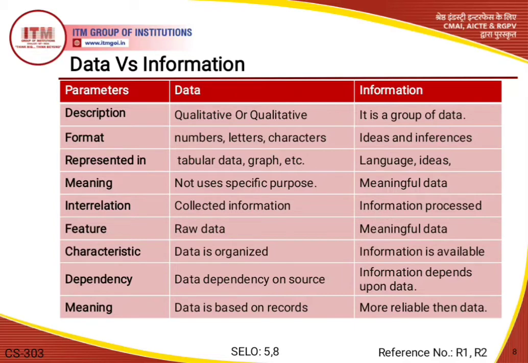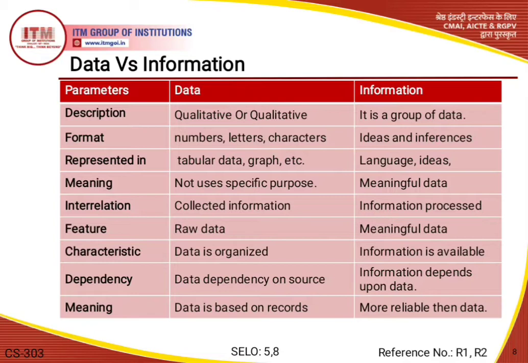But information is the product and group of data which jointly carry a logical meaning, so it is called meaningful data. Now we can say that data depends on information, and information depends on data. Why is it vice versa? As I already mentioned in the definitions of both data and information, we are dependent on these specific constraints.